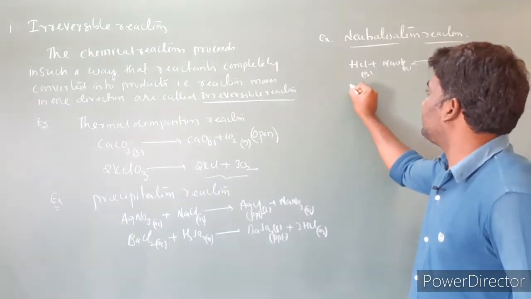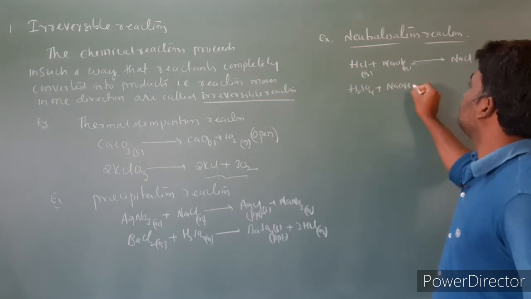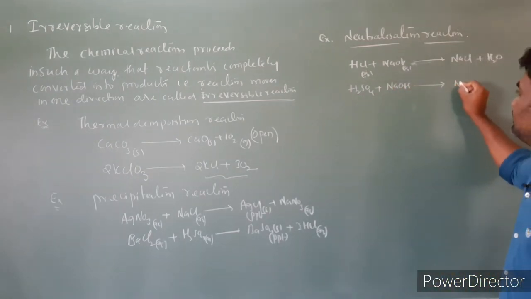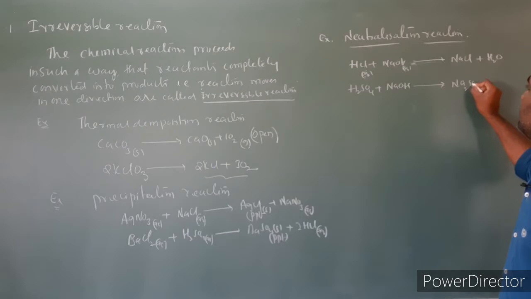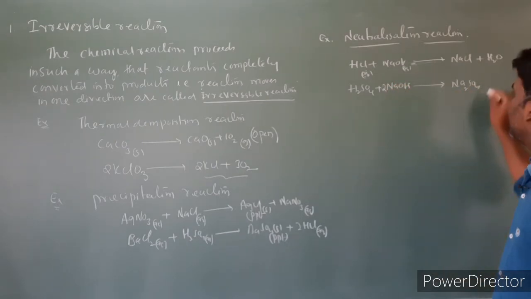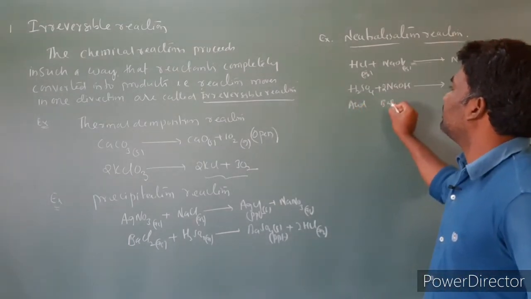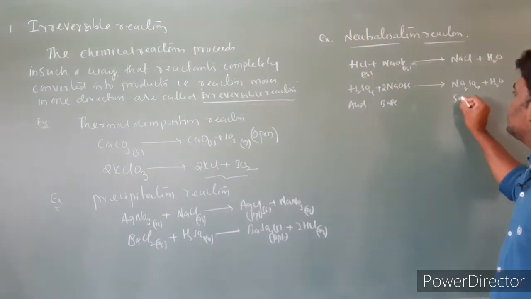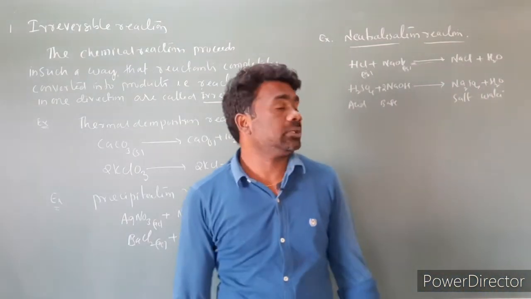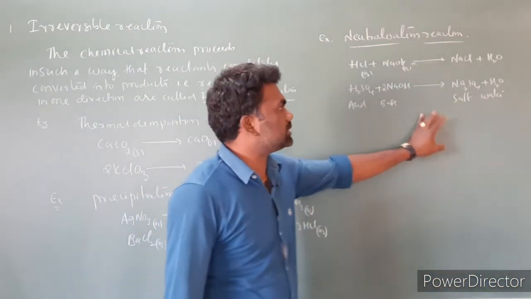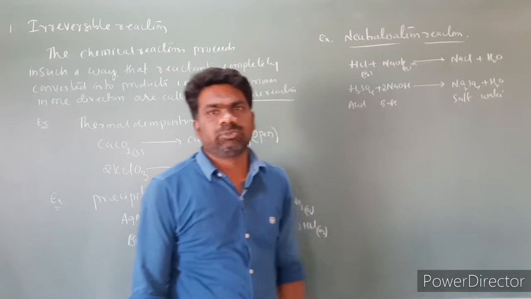Let us take one more equation. I am taking H2SO4 plus NaOH gives rise to Na2SO4, taking NaOH 2 times, plus H2O. So this is an acid, this is a base. The acid reacts with the base to form salt and water, which is nothing but a neutralization reaction. In a neutralization reaction, what are the products formed? They won't give back the reactants, so it is an irreversible reaction.